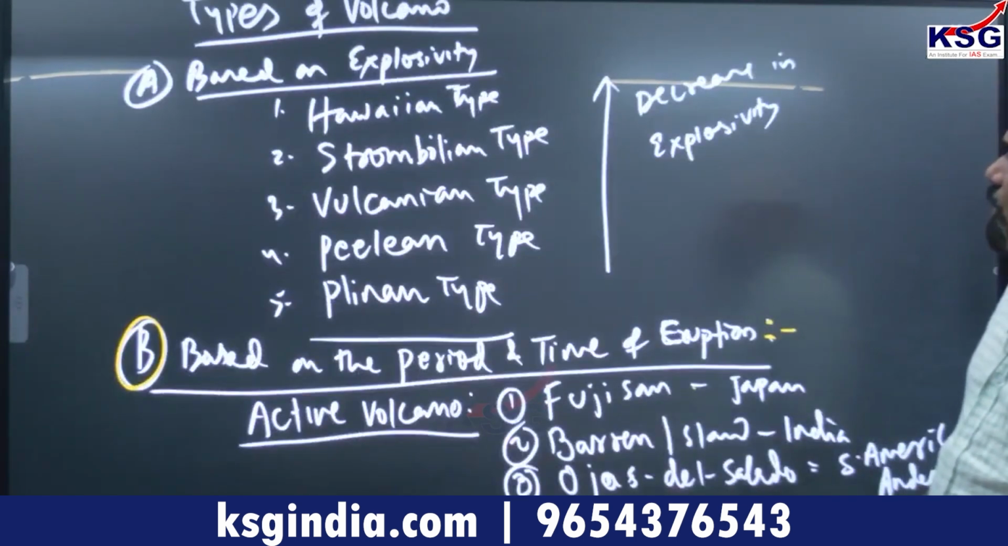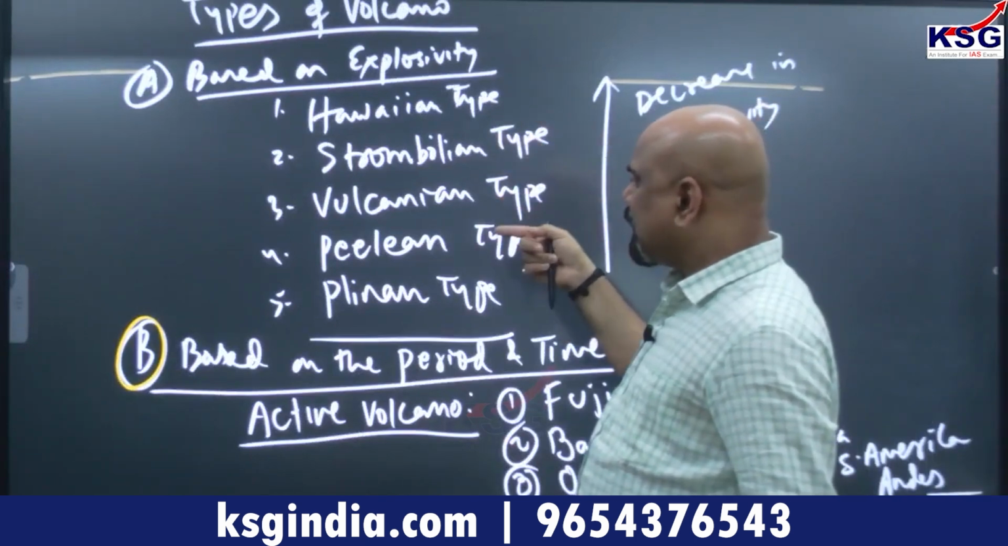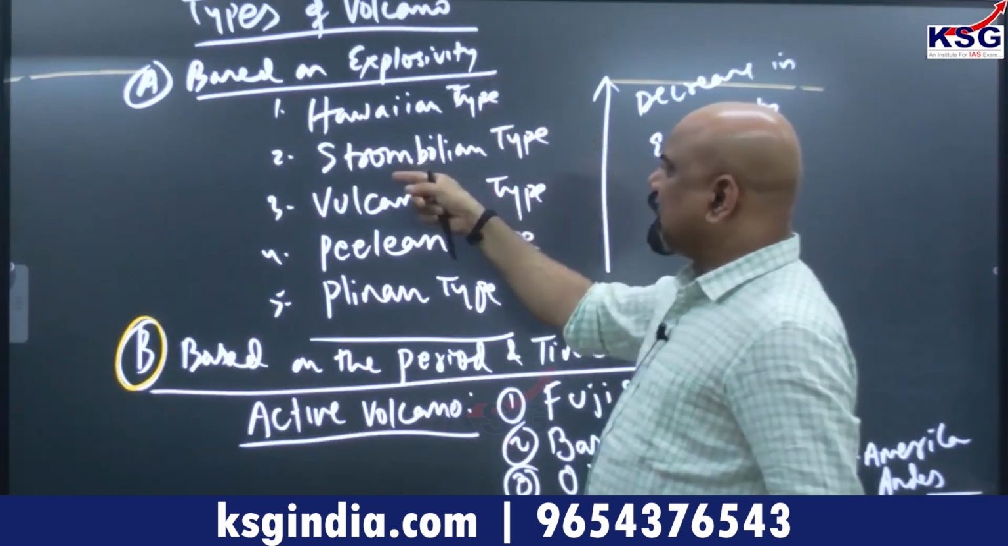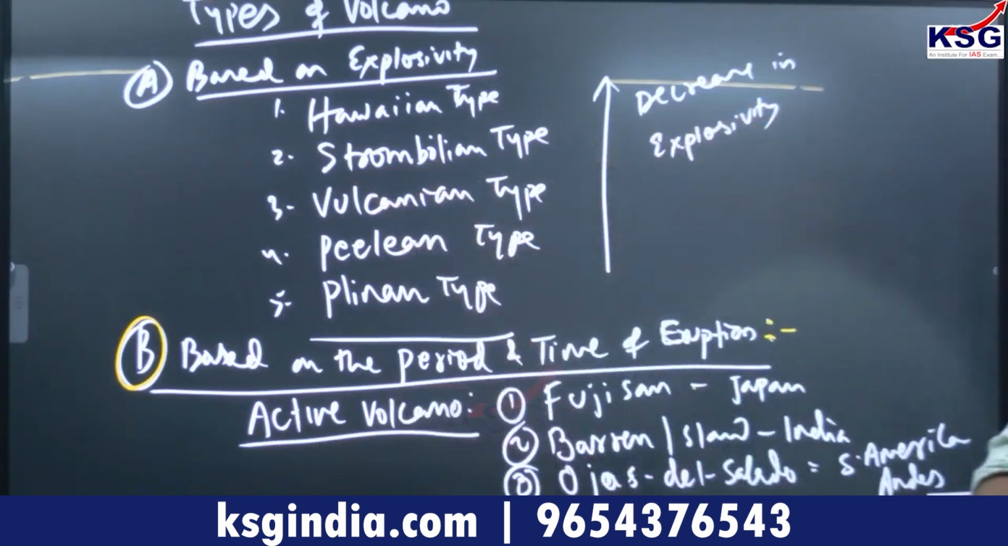We also have Hawaiian, Strombolian, Vulcanian, Plinian, and after Strombolian, Vesuvian also. There are other ways of classification also. Thank you very much. Vesuvian type also there, yes. Based on acidic or basaltic, based on the composition.